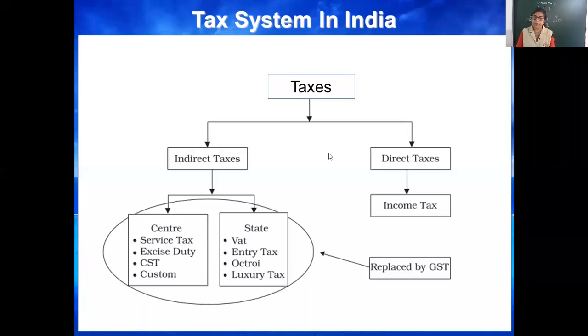What are direct taxes? Income tax. Those who have income will pay directly. Indirect taxes are various taxes like service tax, excise duty, CST, custom, value added tax, entry tax, octroi tax, entertainment tax. Various taxes are there. All are replaced by GST.